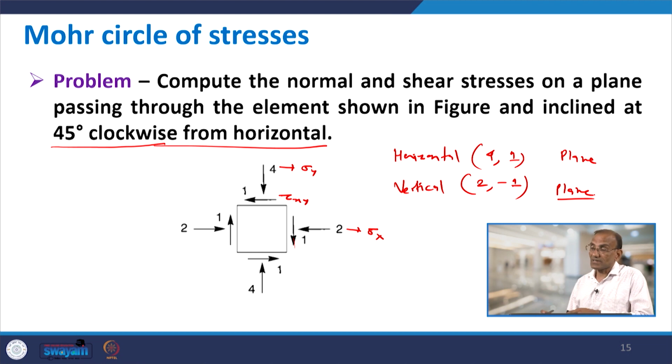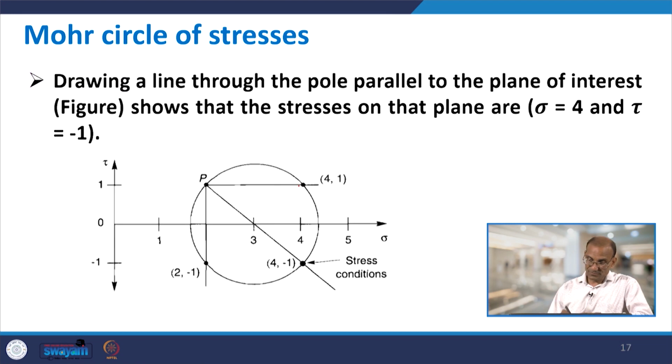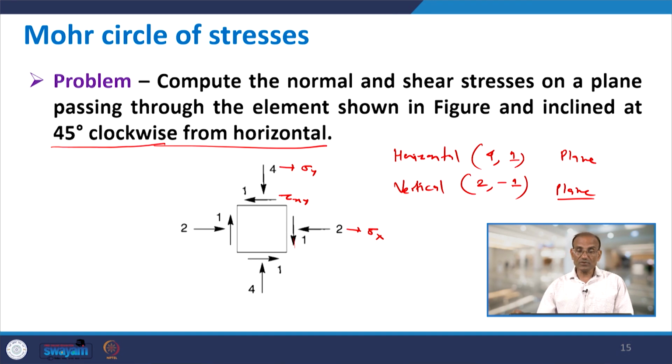Now, to draw the Mohr circle, we identify these coordinates: 4, 1 and 2, -1. I locate here, this is (4, 1) and this is (2, -1). Once you identify these two points, you can draw a line, and wherever it passes through is the center. Once the center is located, this is the radius, this is another radius, and you can draw the circle. So the construction of the circle can be done simply if you know the stress conditions acting on the horizontal plane and on the vertical plane.